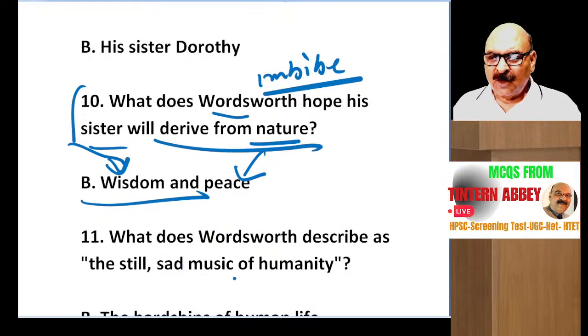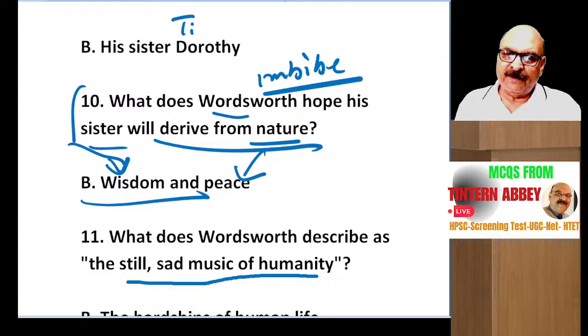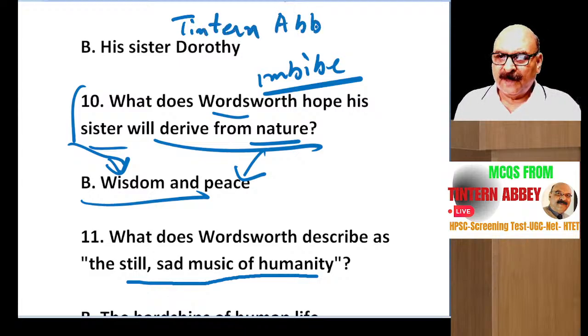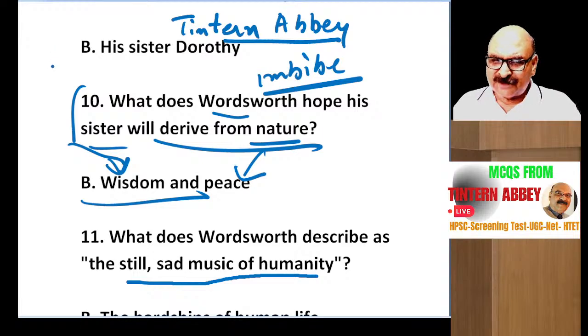All right. What does Wordsworth describe as the still sad music of humanity? Yes, still sad music of humanity. If you study this poem, Tintern Abbey, deeply, you will find that there are three stages of William Wordsworth's personality development.